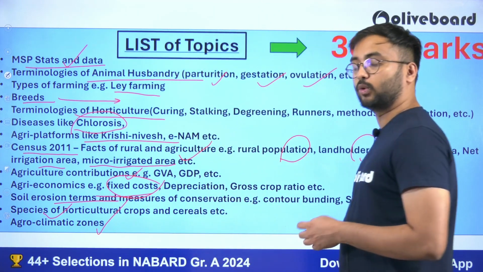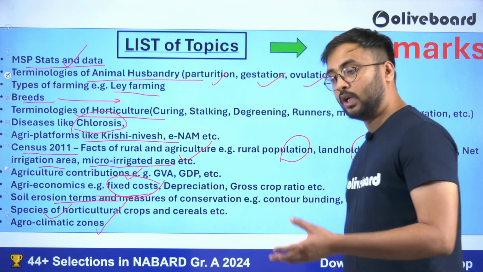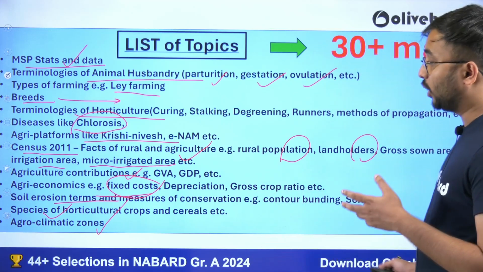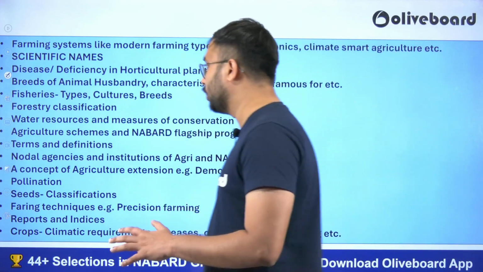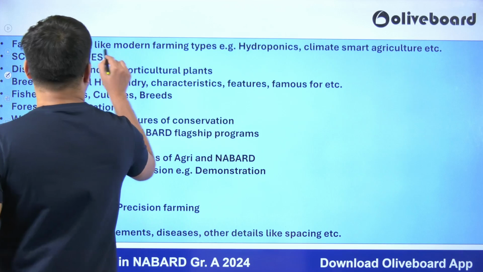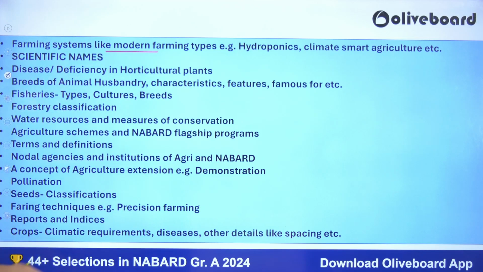Agroclimatic zones you should know about. What is the zone, which state it falls into, what are the features and characteristics, what overall climatic conditions are required, what crops are grown, everything you should know. Now we come towards the little bit descriptive part. First is farming systems. Any question on farming systems could be asked. Right now no question has been asked, but definitely you can go for it.